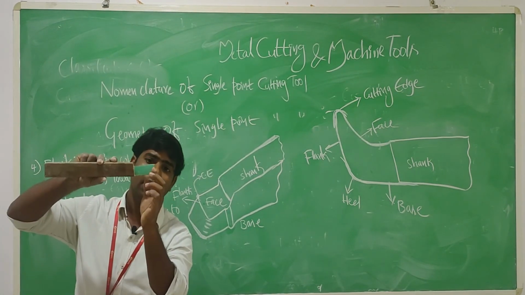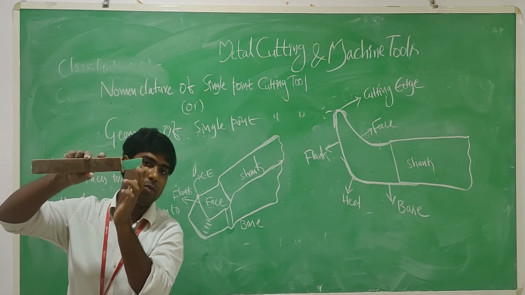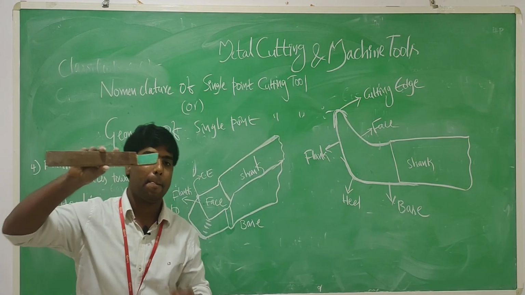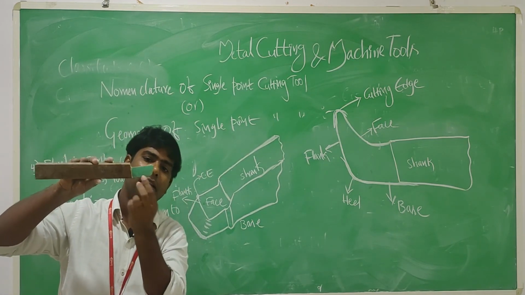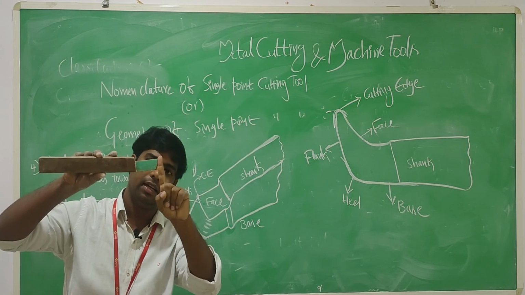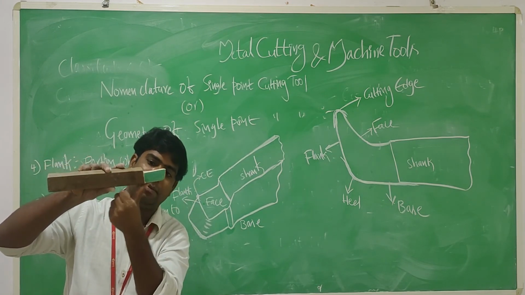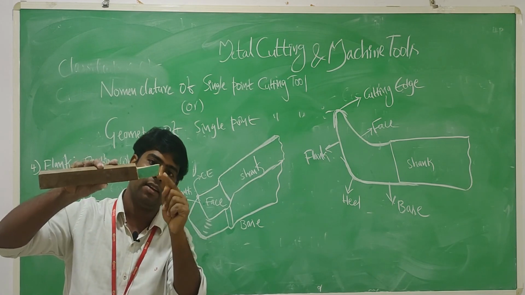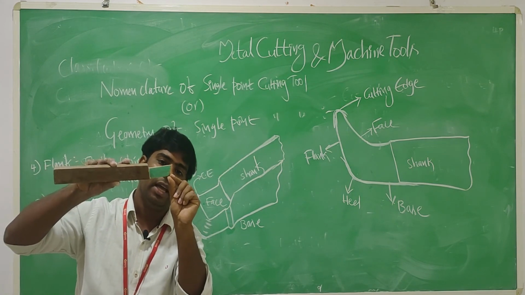Friends, this is the heel produced on the cutting tool. The heel is placed between the flank and the base. In between them there is one element called the heel.